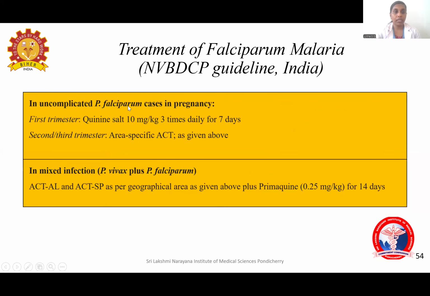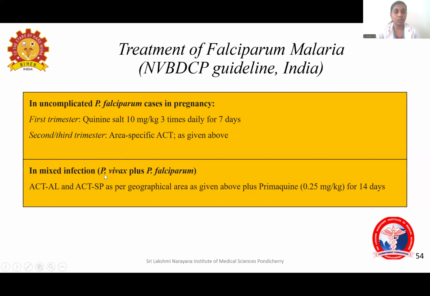And in uncomplicated Plasmodium falciparum cases in pregnancy, quinine is the drug we can give. That is first trimester, quinine. Second or third trimester, area-specific artemisinin combination therapy, because falciparum mostly will be resistant to that group, chloroquine, quinine and all. So you can give area-specific artemisinin combination therapy in second or third trimester.